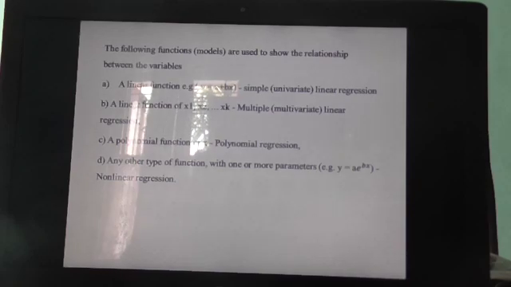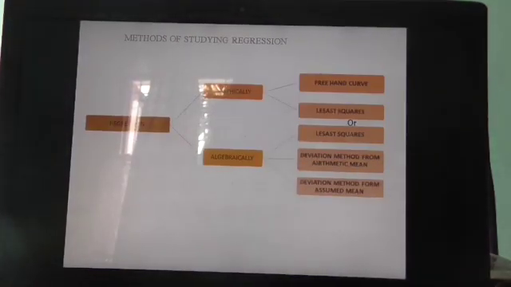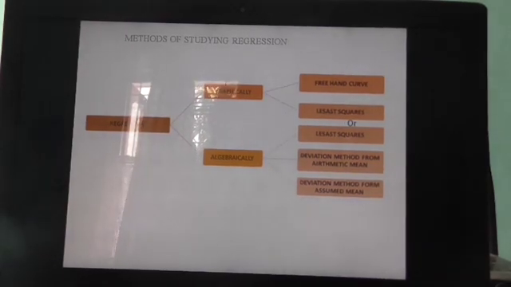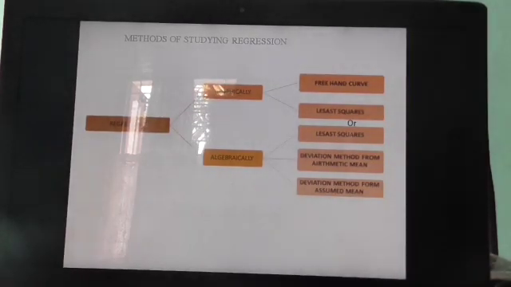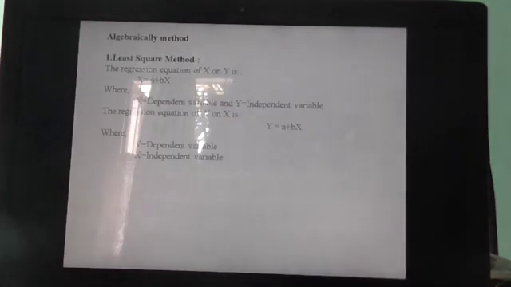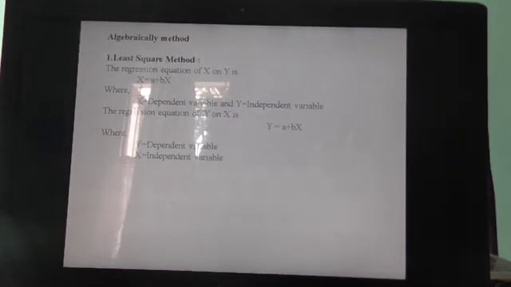So regression could be of different types, but we will concentrate initially on linear regression. There are different ways we can study regression, but our best way is the least square method, and we will find the regression line using the least square method. This is how we will explain the least square method now.